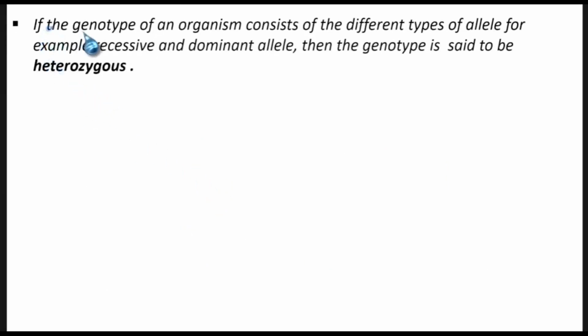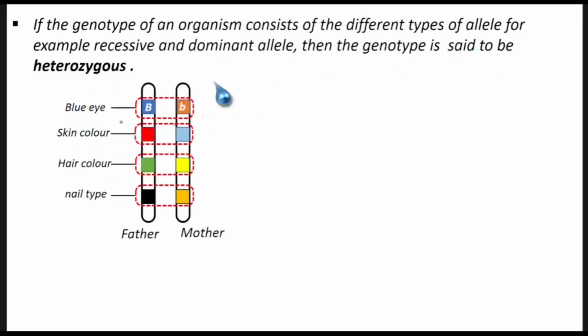So we are saying if the genotype of an organism consists of different types of allele, for example recessive and dominant allele, then the genotype is said to be heterozygous. So let's look at this. For the brown eye, we have brown and blue, and blue and brown, and brown is dominant.